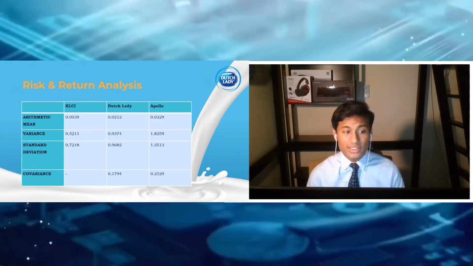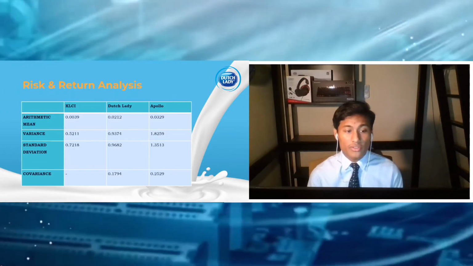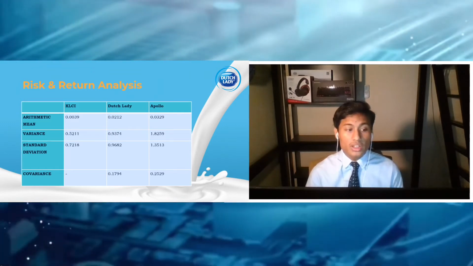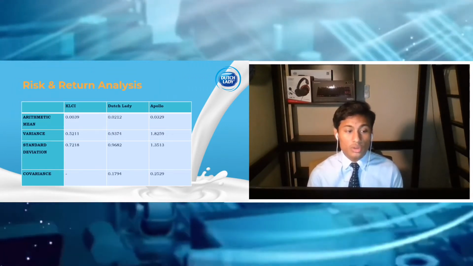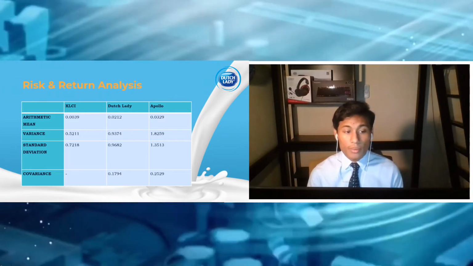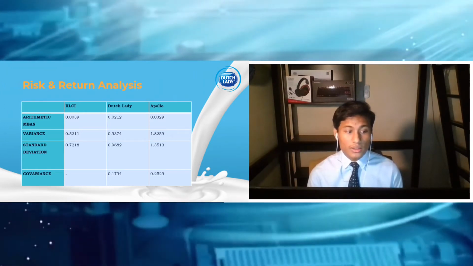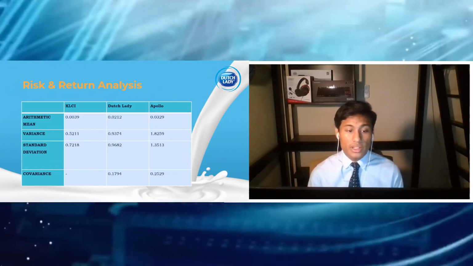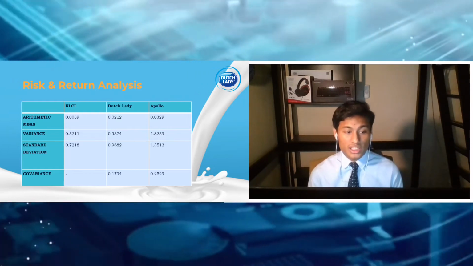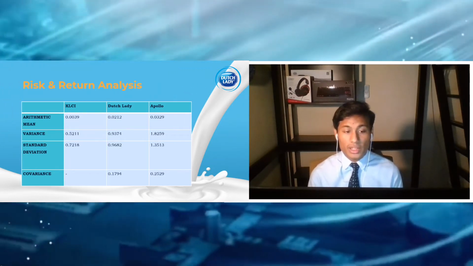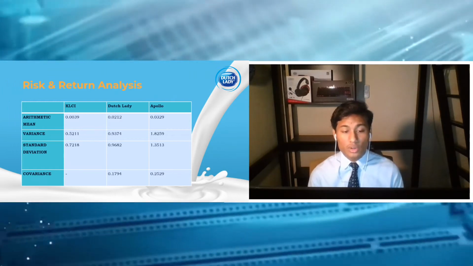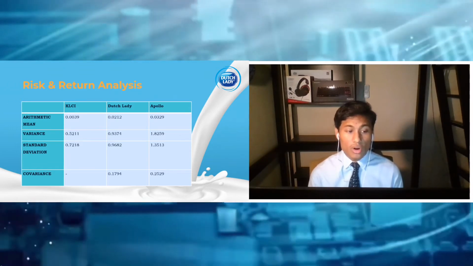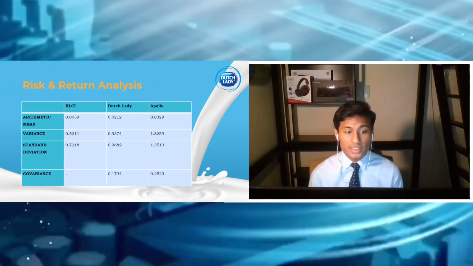For risk and return analysis, the average return of Dutch Lady and Apollo is above the KLCI average return. Dutch Lady's average return is 0.0212, while Apollo's is 0.0329. For variance, the larger the variance, the larger the risk. The variance for both companies, Dutch Lady and Apollo, is higher than the KLCI market. KLCI variance is 0.521, Dutch Lady variance is 0.9374,